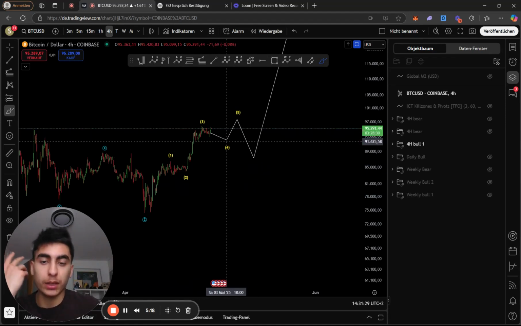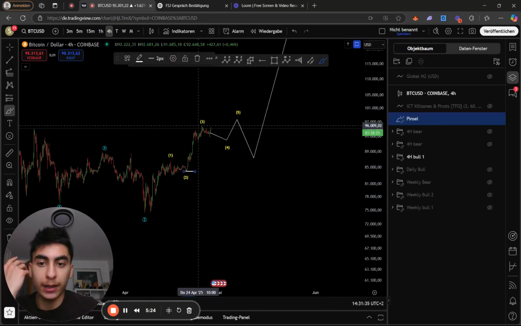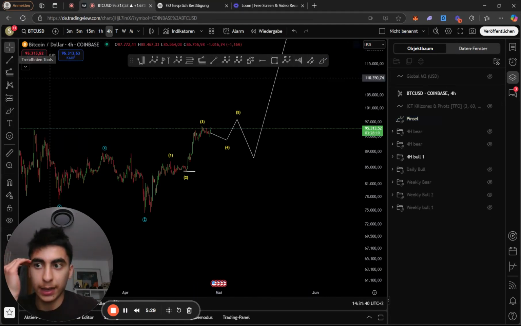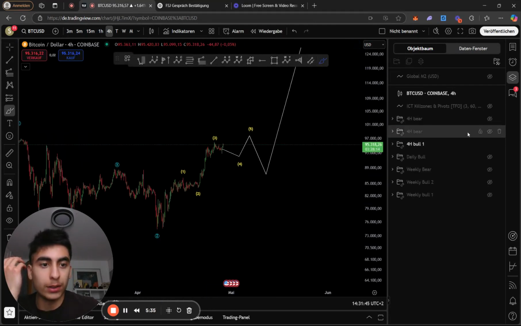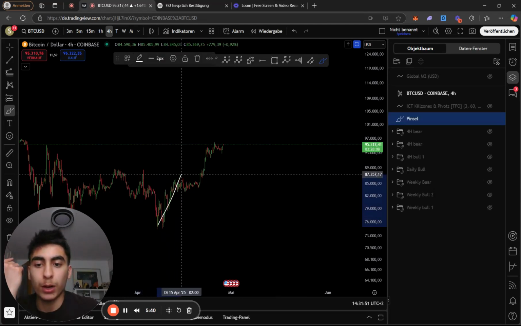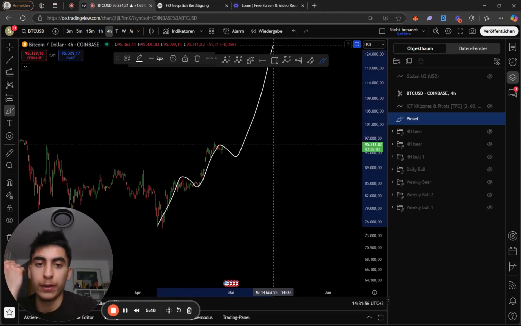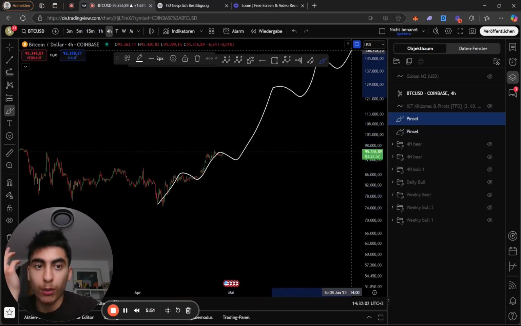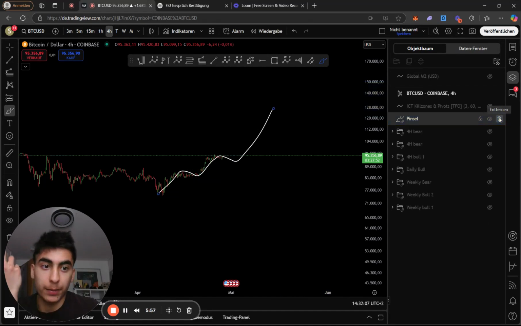Which then means, sorry guys, wave 5 is not allowed to touch the 1-to-1 from the low of 3, which is this one, to the high of wave 3, which is this one. That's important, because if you hit that, then we are looking at a second scenario, where we count this not as a 1, 2, 3, 4, 5 correction and up, but as a wave 1, 2, 1, 2, big extension and 3, because then this becomes a double 1, 2. We're looking at the wave 3, 4, 5, 4, 5, and then this becomes likely the top of your bull one, and we see a bear market again.